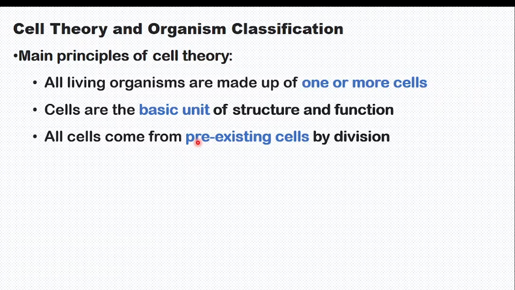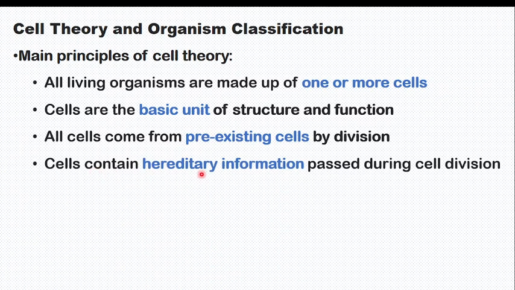Another cell theory says that cells contain hereditary information passed during cell division. Cells contain DNA, deoxyribonucleic acid, which is the hereditary information. Children are identical to their parents because they contain cells like the sperm from the father and the ovum from the mother. They have hereditary information, which is DNA, passing from generation to generation. So all of these 4 are the cell theory.